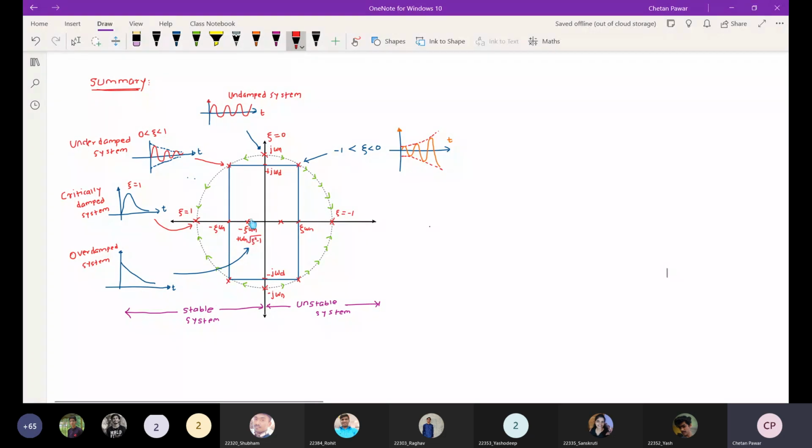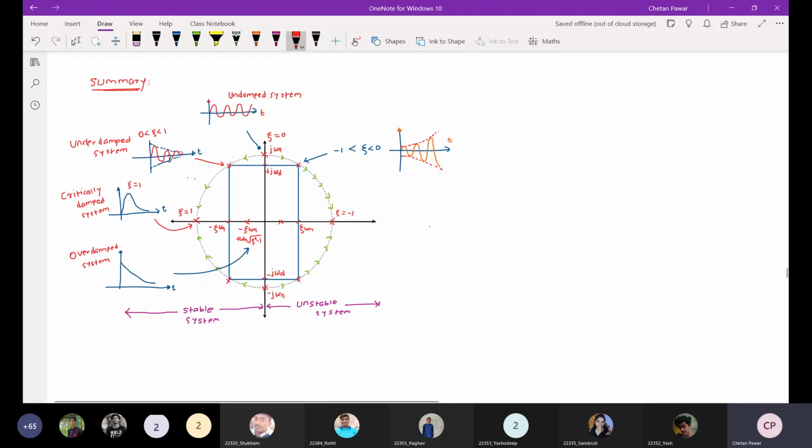Now if you see this left hand side, you can see the impulse responses of the system for zeta equal to 0, zeta between 0 and 1, zeta equal to 1, and zeta greater than 1. Here you can see all the responses, except the undamped one, tend to 0 as t tends to infinity. So these are all stable, absolutely integrable systems, right?